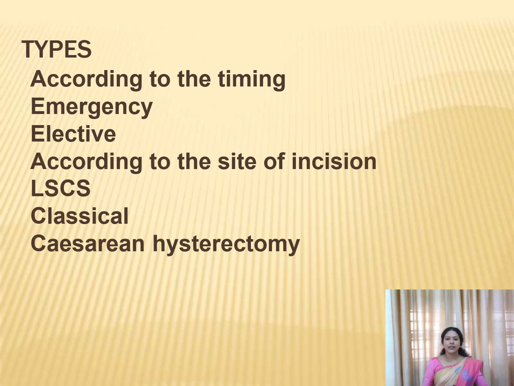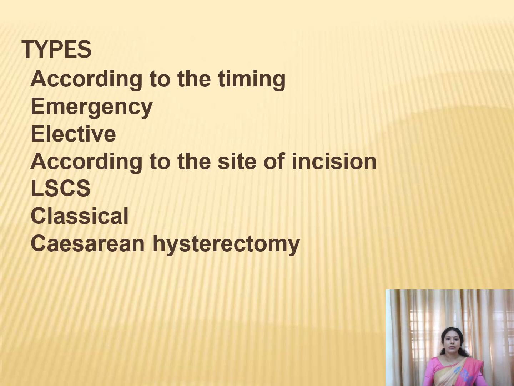And elective cesarean means already the date will be fixed by the doctor and by the patient. It may be due to the demand of the mother, or it may be a precious pregnancy. In that case, you will plan earlier for the cesarean, and a date also will be fixed. Everything will be arranged and you will go for the cesarean. That is known as the elective cesarean.